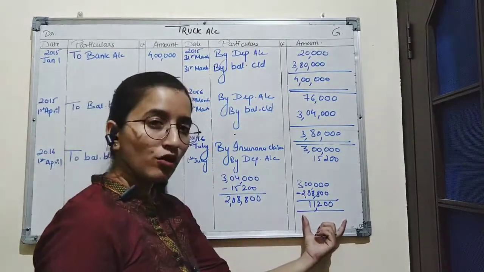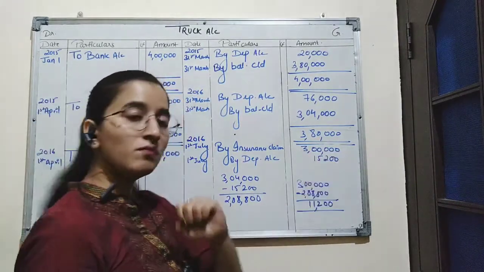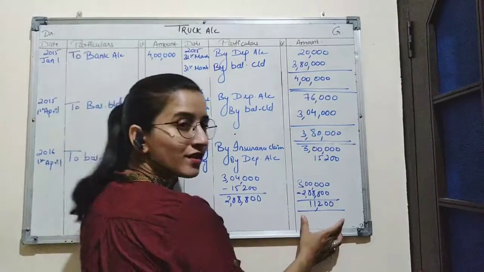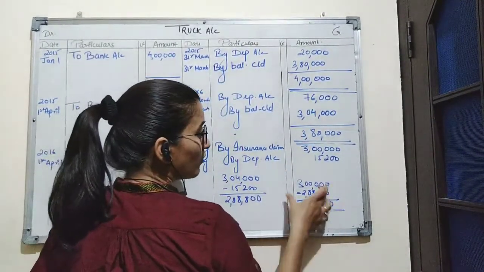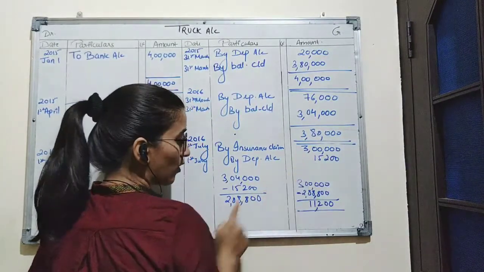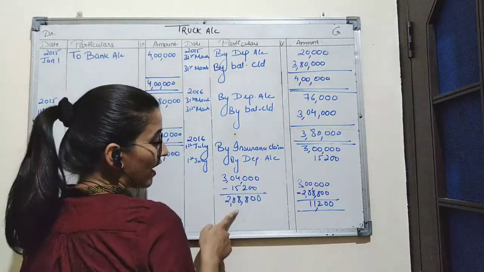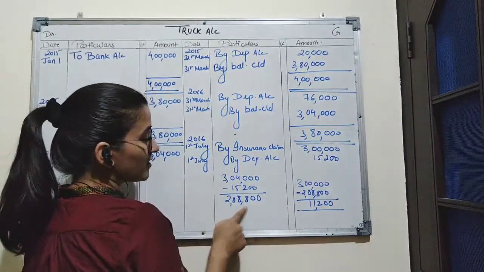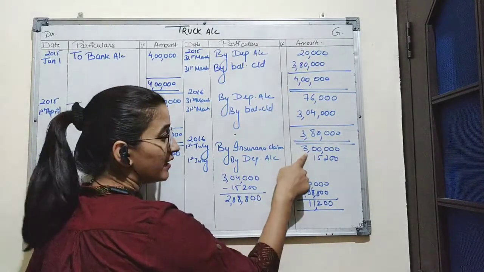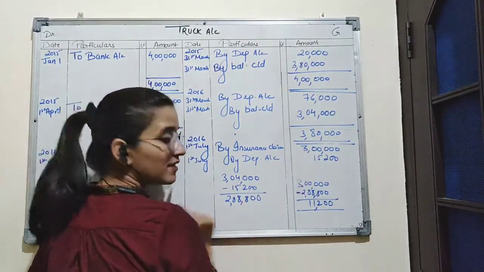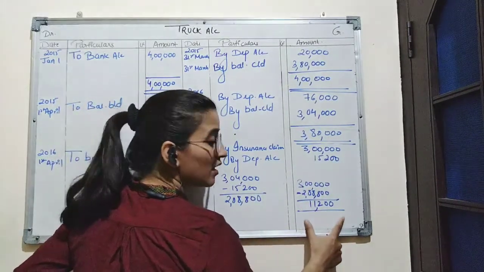So this is the amount of profit earned by the company by receiving the insurance claim from insurance company, 3 lakh on 2,88,800, because the value of truck on 1st July 2016 was 2,88,800 and the insurance company has paid the company 3 lakh rupees for this amount. So the company has earned 11,200 as profit.